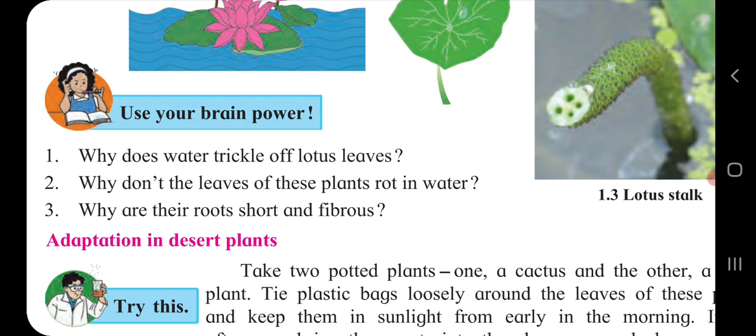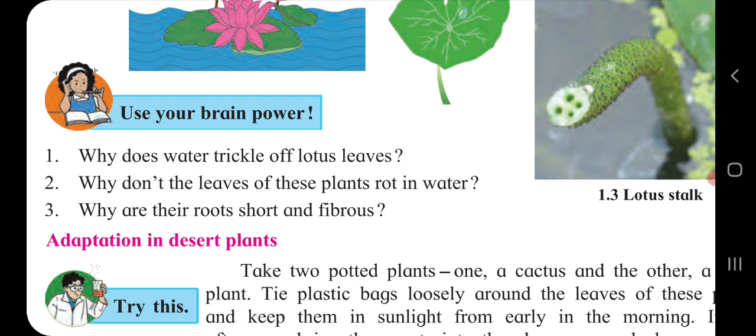So children, related to this, we have completed why the lotus leaves do not sink to the bottom, and the next one, because of all these reasons.